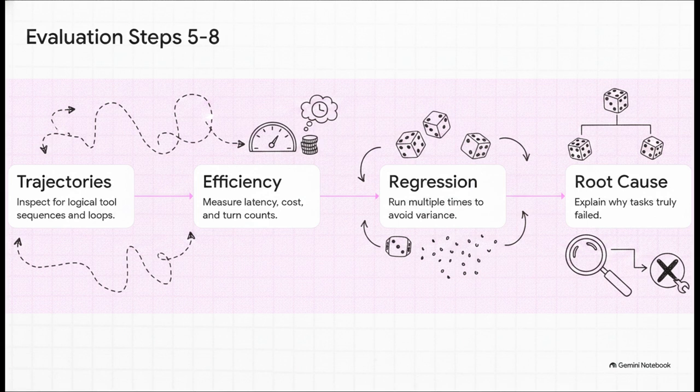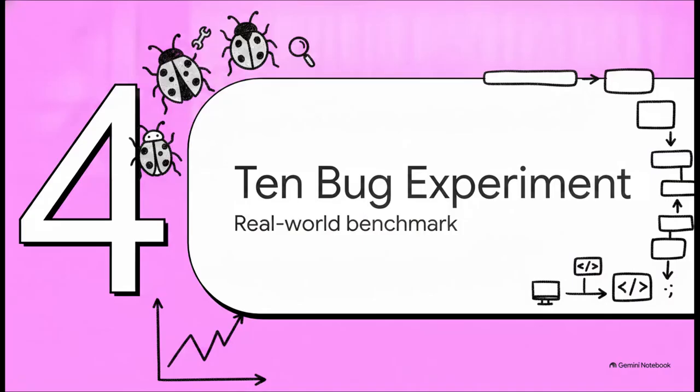A pass might just be a lucky roll of the dice. And finally, Step 8. Use an LLM judge to look at the exact code diff to ensure the agent fixed the root cause, rather than just writing some lazy workaround. Which brings us to Section 4, the 10-bug experiment.